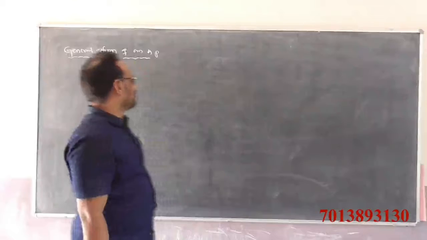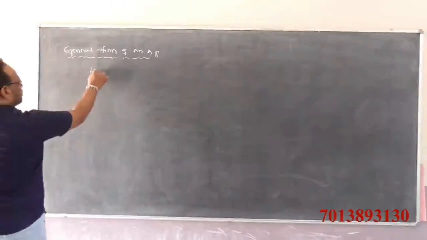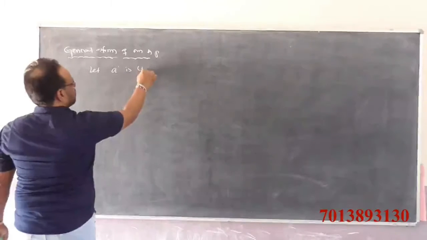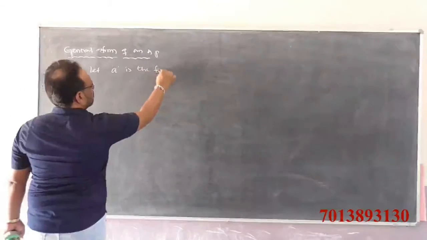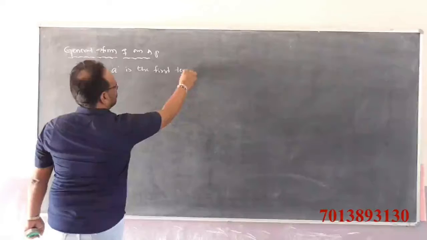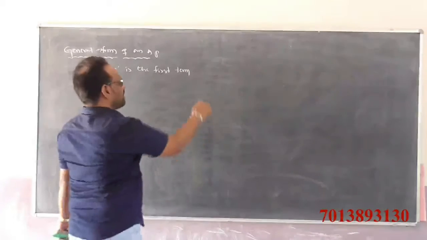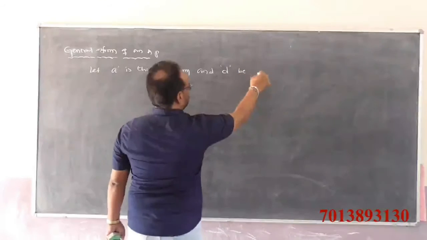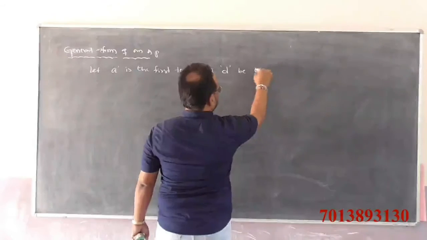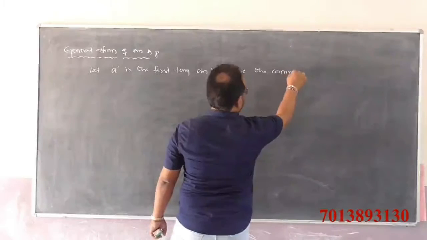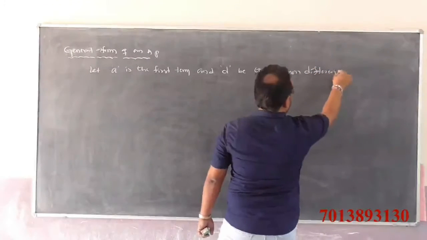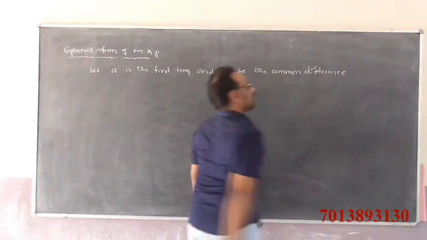Let us assume that A is the first term, and D is the common difference.